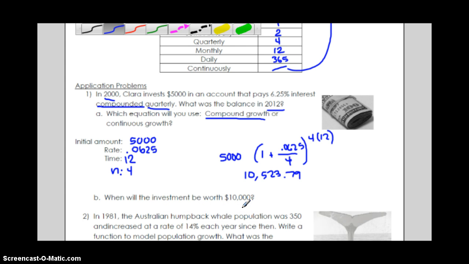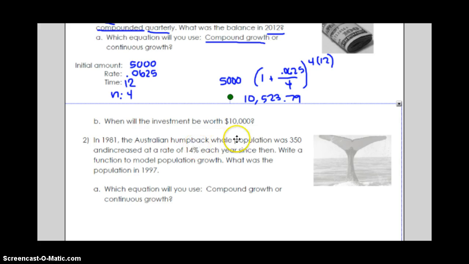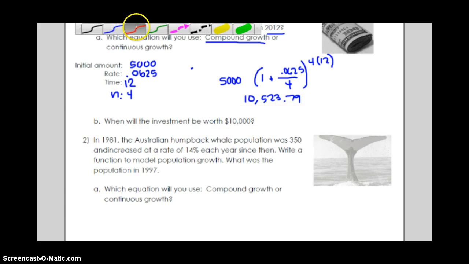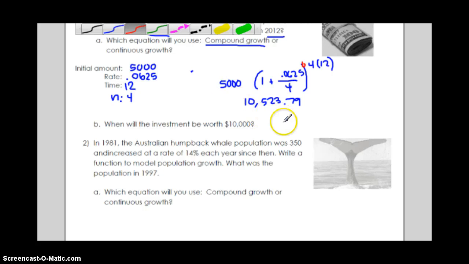And you can go ahead and work backwards, like if you want to figure out when it would be equal to 10,000, we would just set up this formula equal to 10,000, and instead of the time, we would put a t, and we would work backwards, and that's when we would use our log. So we're going to go ahead and do that one, just so you can see how that happens. And let me get my pen working. All right, so if we want to figure out when it's going to be equal to 10,000,